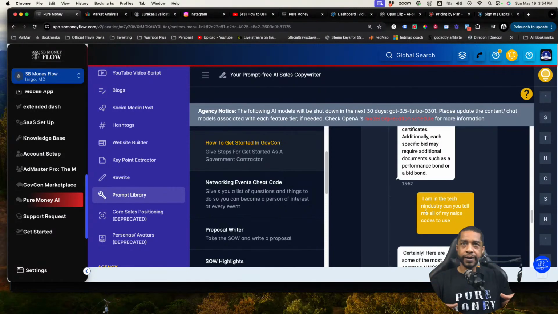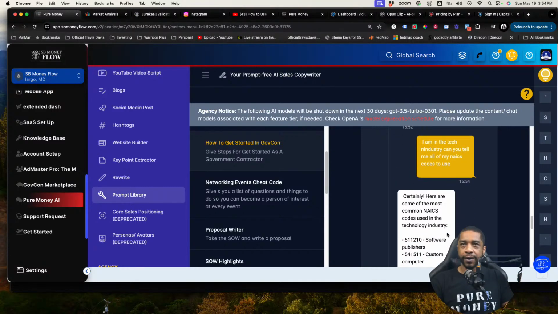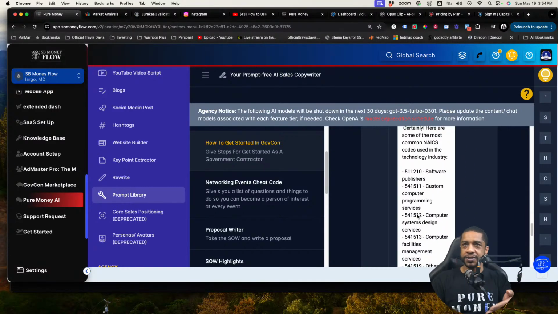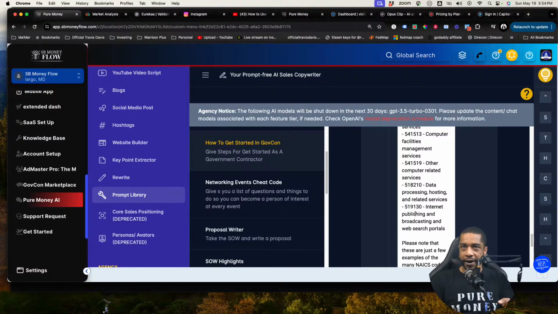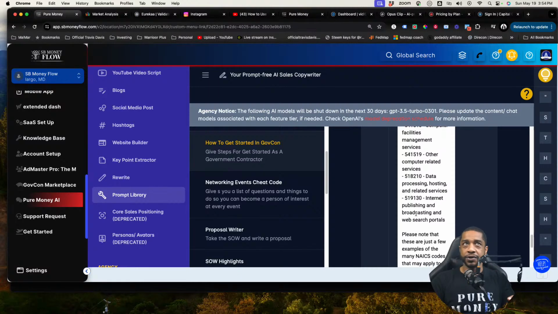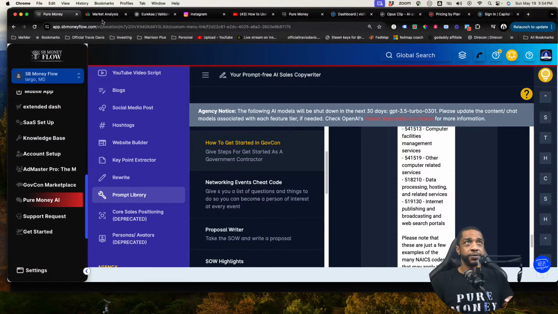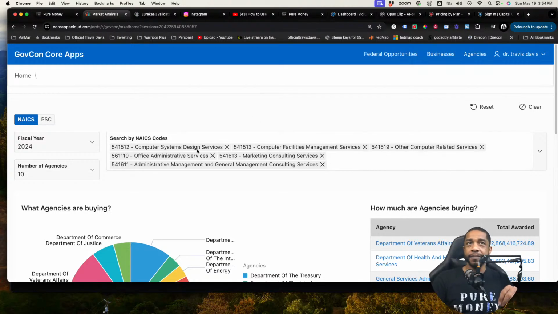It's programmed to literally help you out with this government contracting side. So as you can see, we now have all of our NAICS codes right here. If you do not know what your NAICS codes are, once you have all of those NAICS codes, now we can put them in right here. You're also going to be able to put any NAICS codes in here because I'm teaching you guys to consult in government contracting too, so just remember that. But for the most part, you're going to have the NAICS codes of your industry because it's going to help you do your research very quickly.